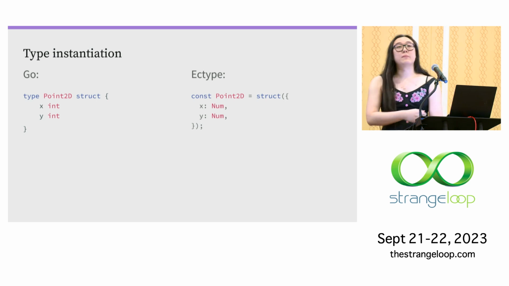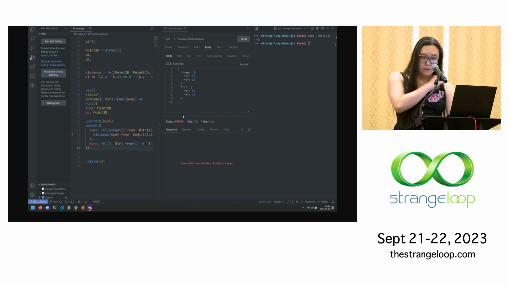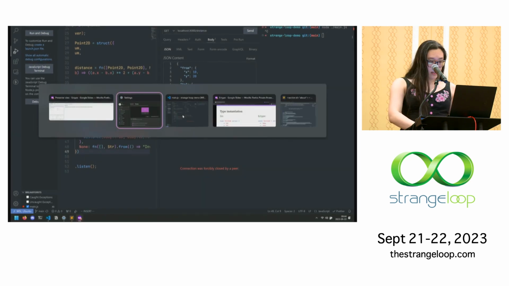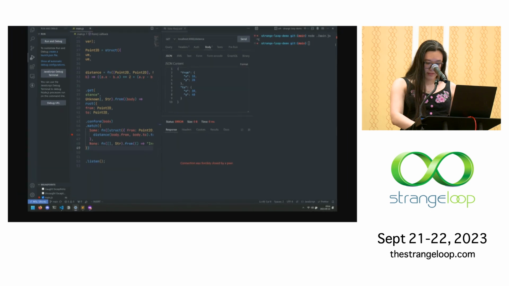So going back to this type syntax example, I want to show how we actually construct an instance of a type. So, whoops. Sorry, I forgot to hit save.